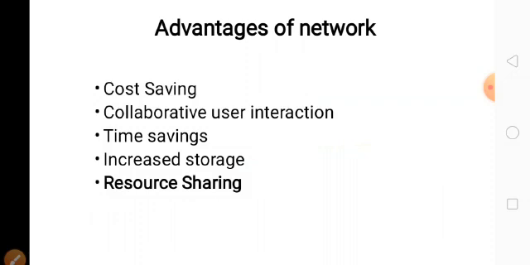That is intranet. Then advantages of the network: cost, time saving, storage. We can store a number of files, share the files, and send the files. Resources are nothing but files or documents in any format, maybe image format, audio format, video format. Any format of file can be sent to any other person through the network. The time saving, cost saving. If we save the time, definitely we can save the cost.